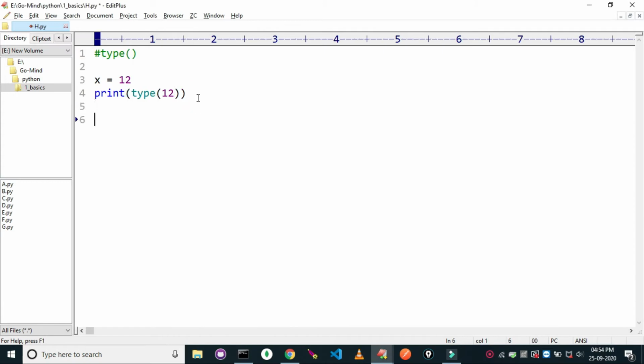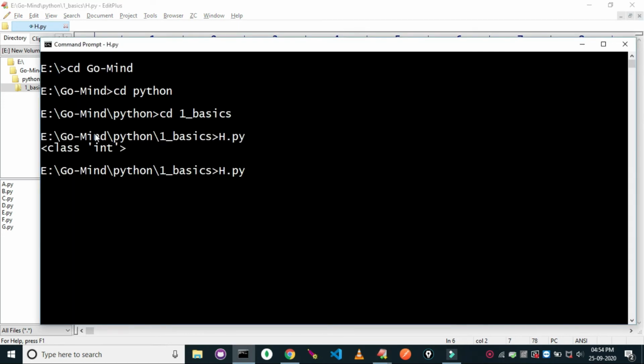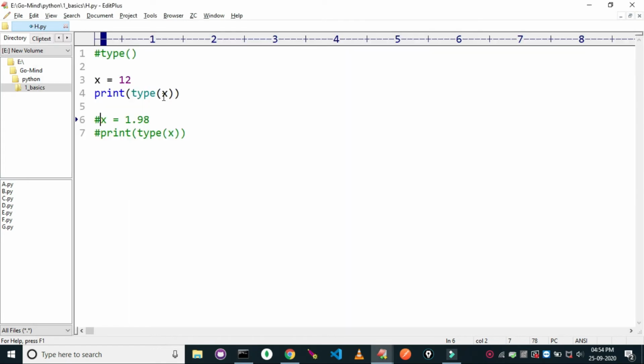Now I'm changing the value of X from integer type to floating point type. Okay, 1.98. So print type of X. Sorry, I have to write here type of X. Okay, so let's see this example again. h.py, that is giving us int, because I have written 12 here, so 12 is already of integer type.